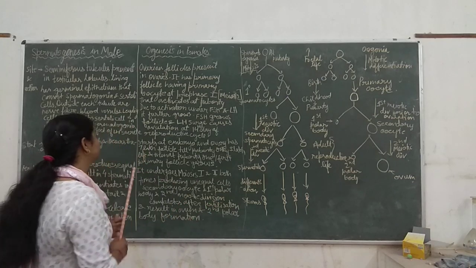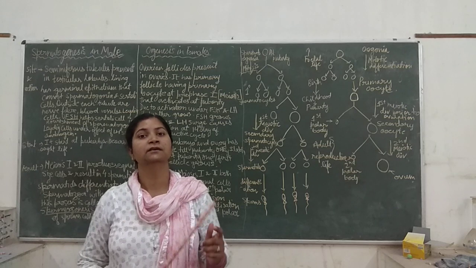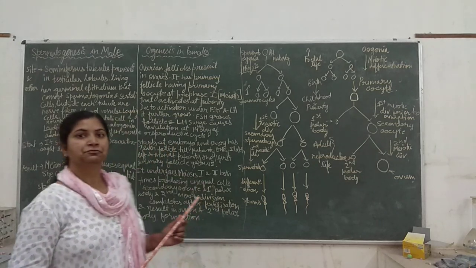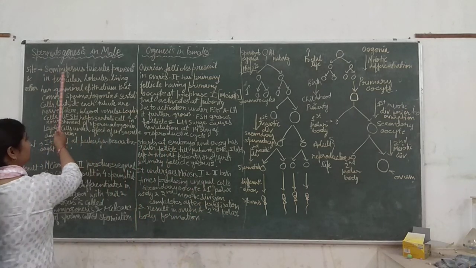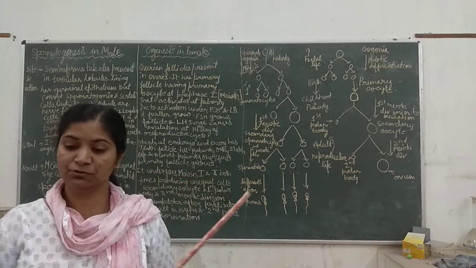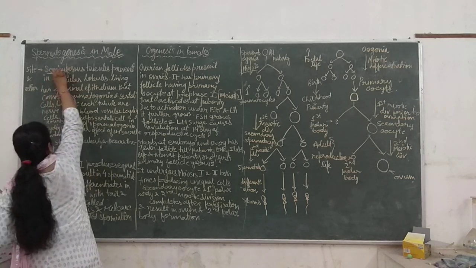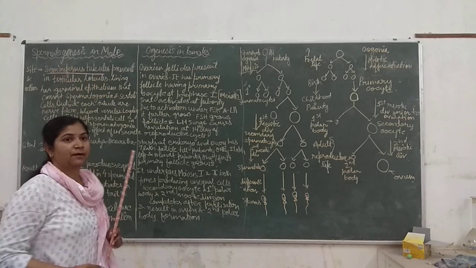So spermatogenesis takes place in the reproductive organs of the male, the testes. So where in testes? Seminiferous tubules. So seminiferous tubules, if a question comes, are the site of spermatogenesis.